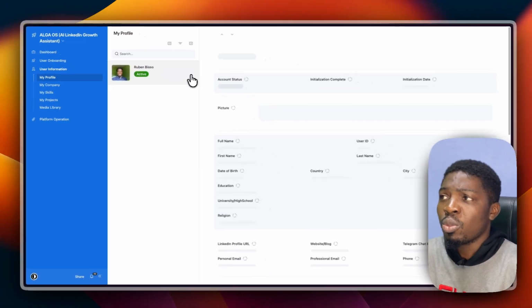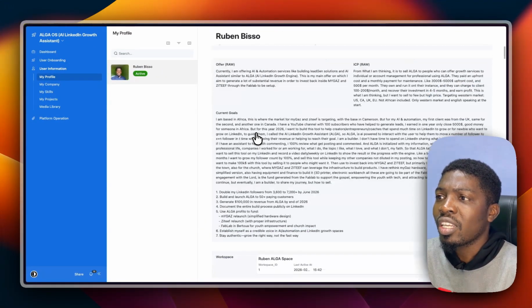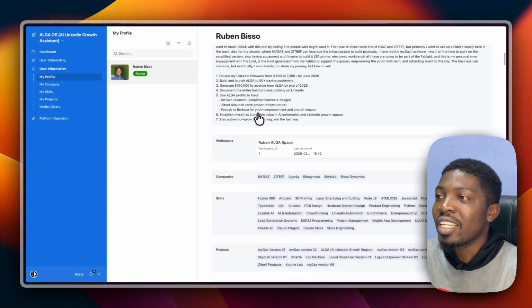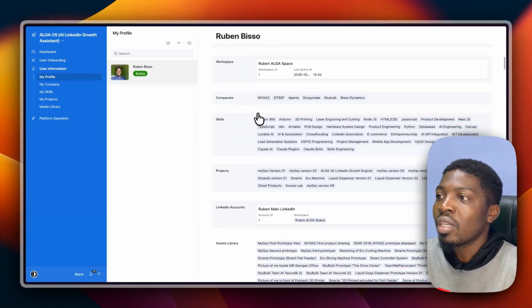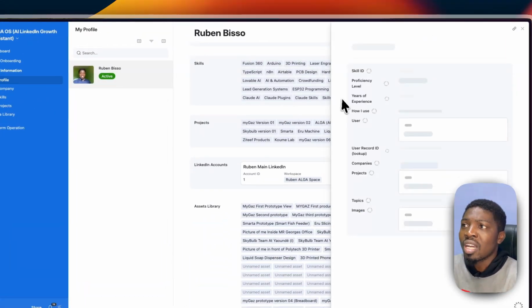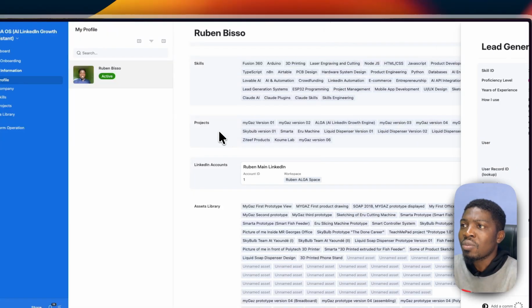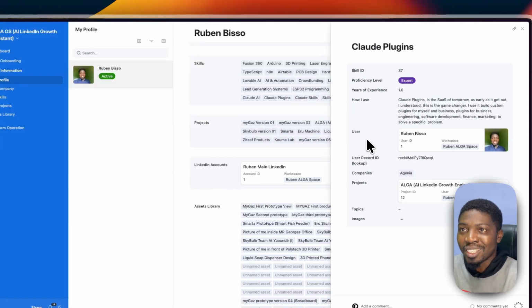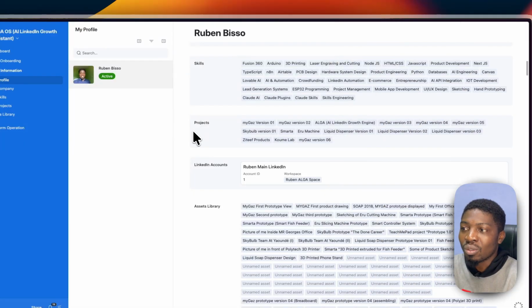You have all the information about it. I gave my profile, my date of birth. I gave the AI my story, my goal for this year, what I think is my offer, and I gave AI my skills. So you can actually see I have lead generation system skills. I have skills on Claude plugins. Okay, I just added it recently.